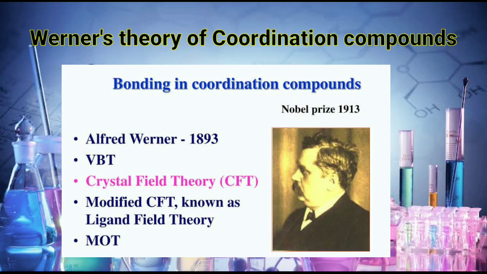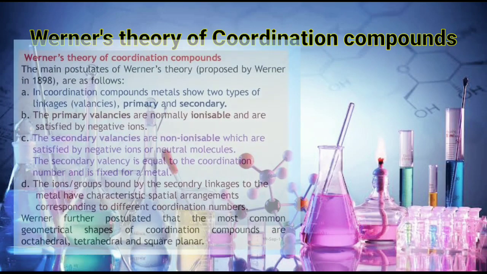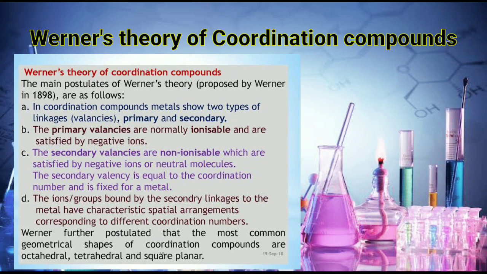The first attempt to explain the nature of the bonding in coordination compounds was put forth by Werner. Let us see the postulates of the Werner theory. The metal in a complex possesses two types of valencies, that is primary valency and secondary valency. Primary valency means ionizable valency, means oxidation state, and the secondary valency is the non-ionizable valency, that is the coordination